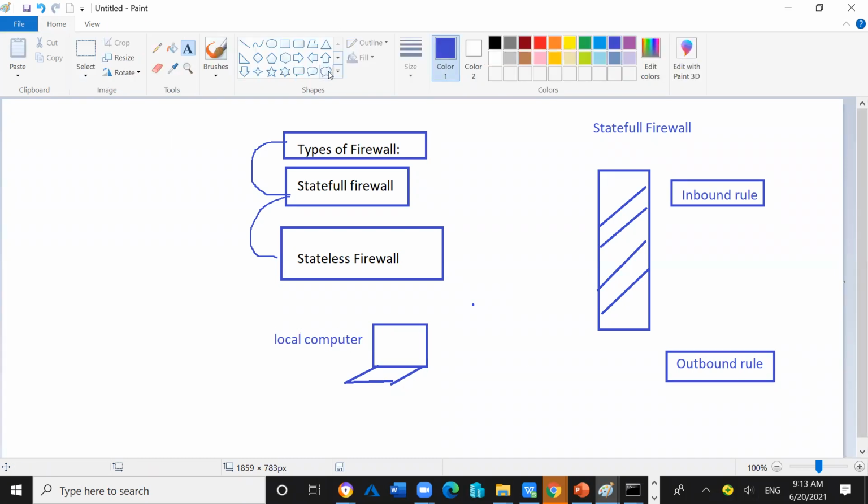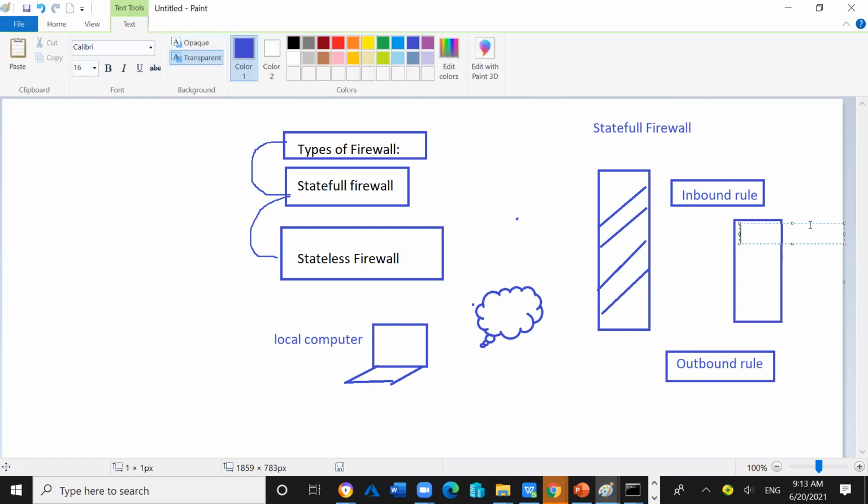From this local computer, I am trying to take the SSH of the server, which is on this side of the firewall. Let's say this is the server, and this server is located inside the on-premises environment of the company. It will be a Linux server.